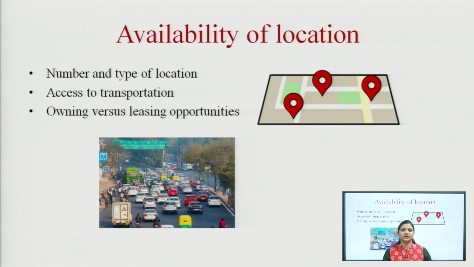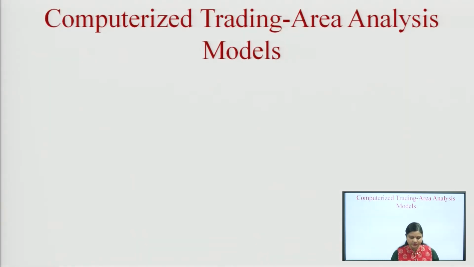So, one of the characteristics is availability of location, means whatever trading area you have selected, that trading area must have different locations and obviously different owning or leasing opportunities too, and access to transportation too.